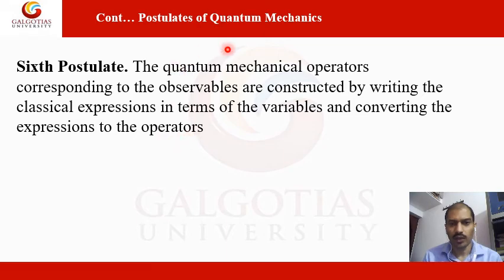It means that the classical expression is written in terms of different variables, and those variables are converted into operators. So from postulates 1 to 6, these postulates differ for different wave functions and their complex coordinate wave functions.